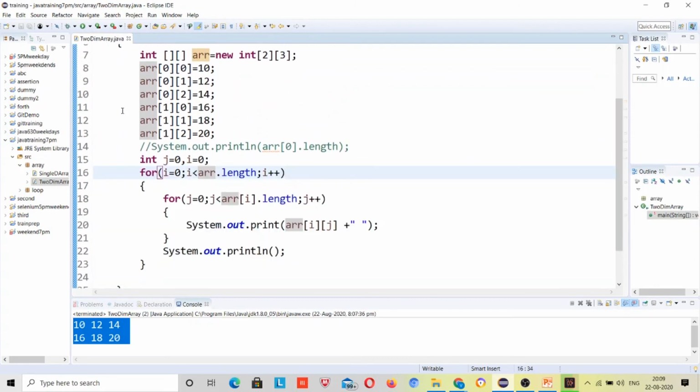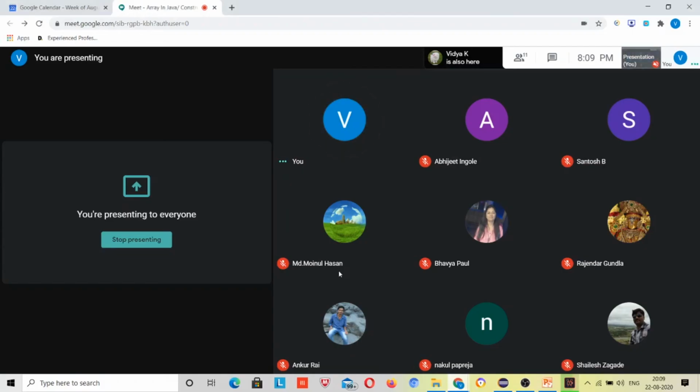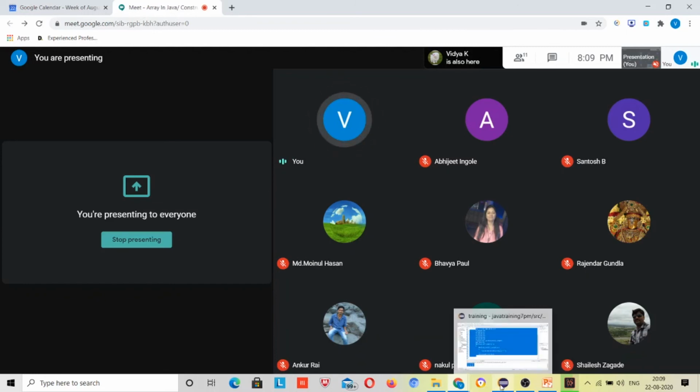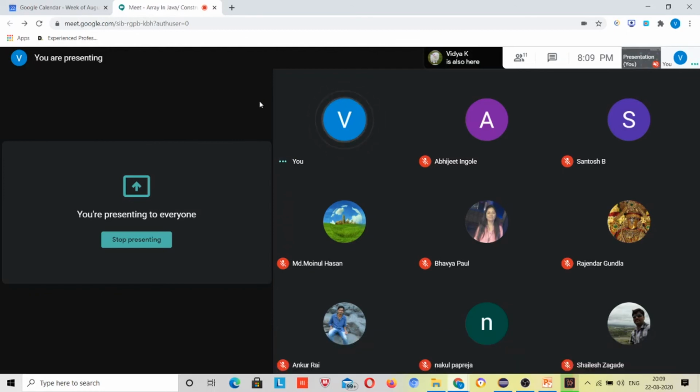If your 2D array concept is clear, this means you are on the right path and you can learn anything in Selenium, right? Selenium is very easy, everything is about Java. That's why I am giving 3 to 4 weeks, right? Writing scripts is not a big deal. If you have very basic knowledge of HTML and Java, you can write these scripts, right? But sometimes there may be scenarios where you have to write logic.